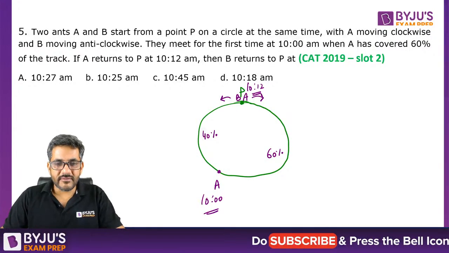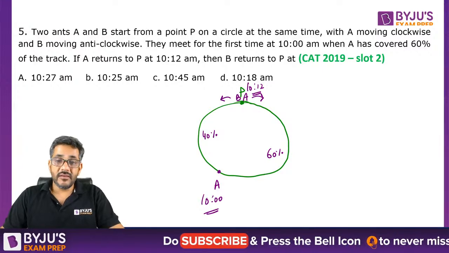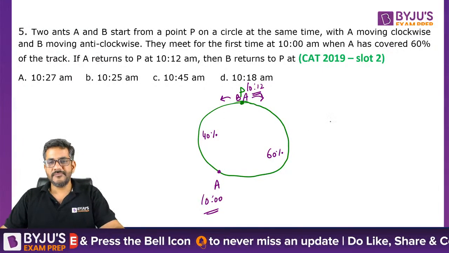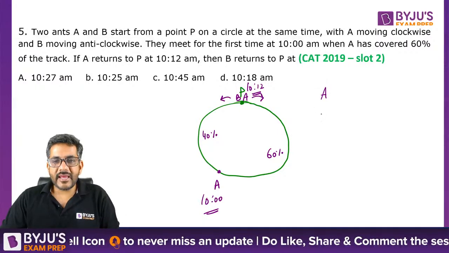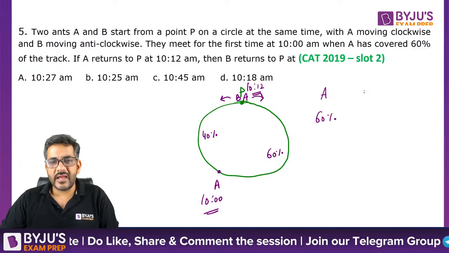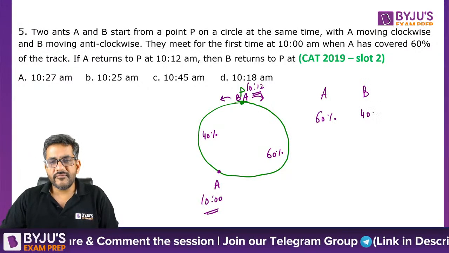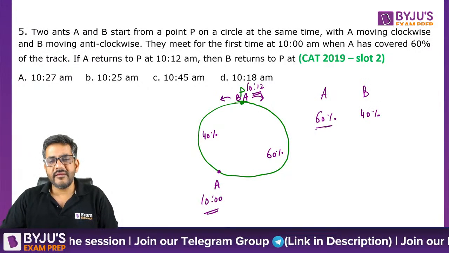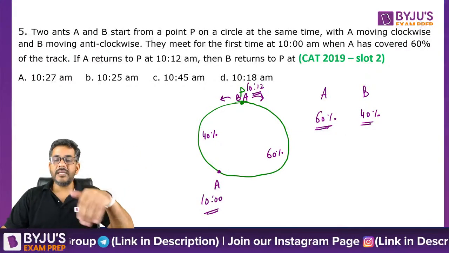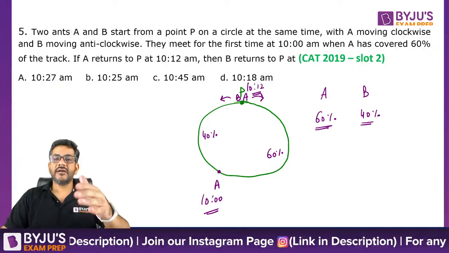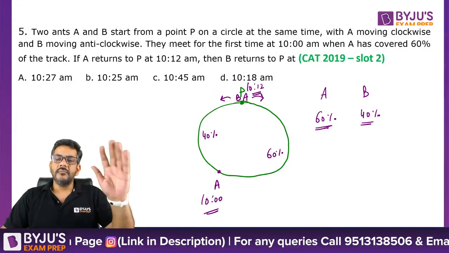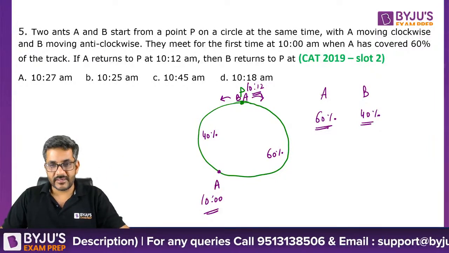Razib has already given the answer as 10:27. Even Vicky says 10:27. So let me see what is the correct answer for this question. So can I say when A covered 60% of the track, B covered 40% of the same track, right everyone? I hope this is clear. When A covered 60% of the track, then B covered 40% of the track. A covered from the clockwise direction, B covered from the anti-clockwise direction.